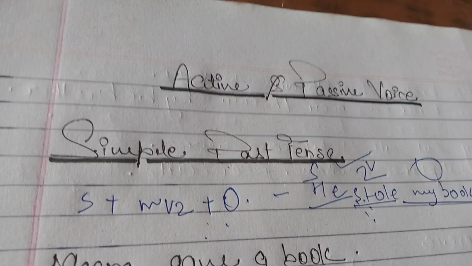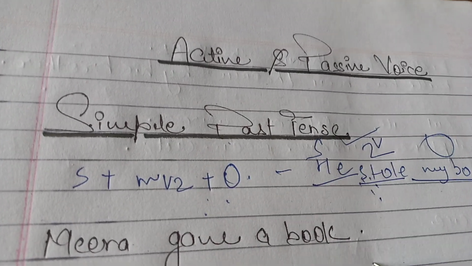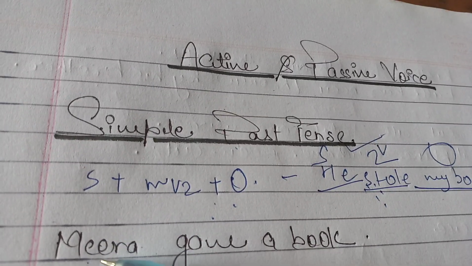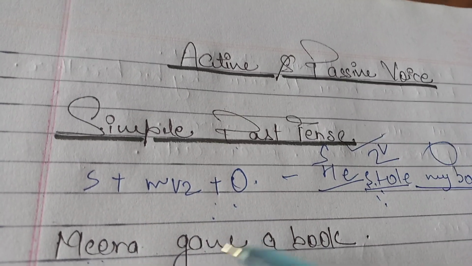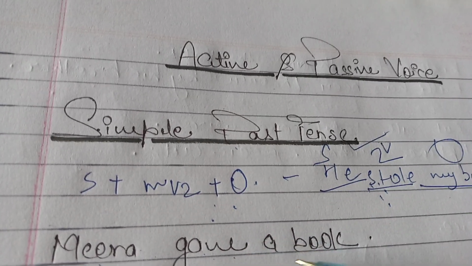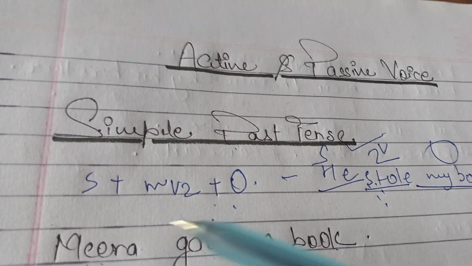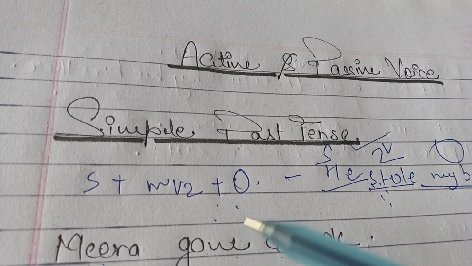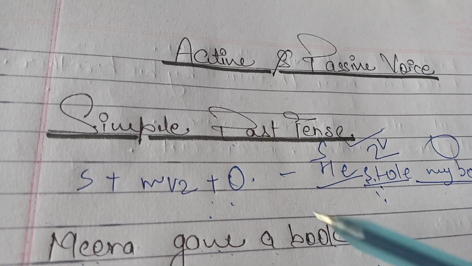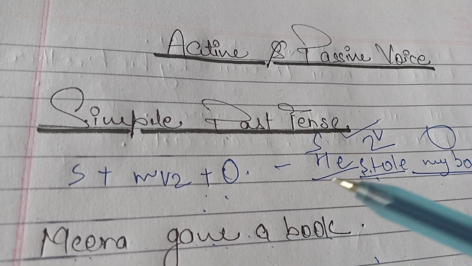If a sentence is given like Meera gave a book. Here Meera is the subject. Gave, give, gave, given. Gave is the second form. Then a book is the object. Meera is the subject, gave is the main verb in the second form, a book is the object. Meaning that this sentence belongs to simple past tense.